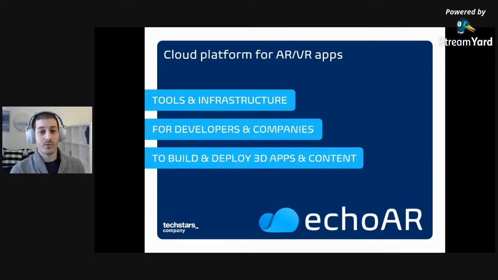Today we're going to talk about augmented reality, virtual reality, and how you can build an app in 15 minutes or less. Thank you so much for joining this workshop.